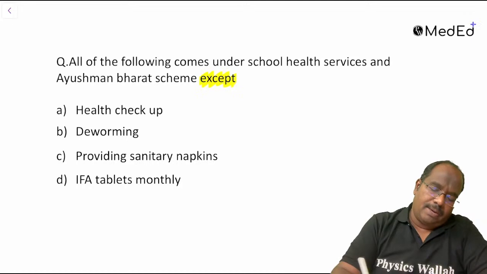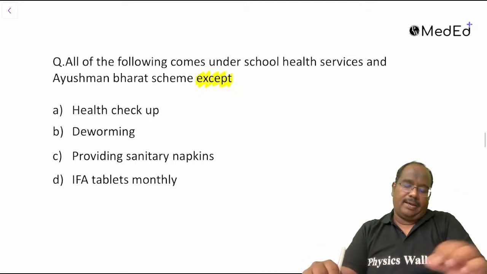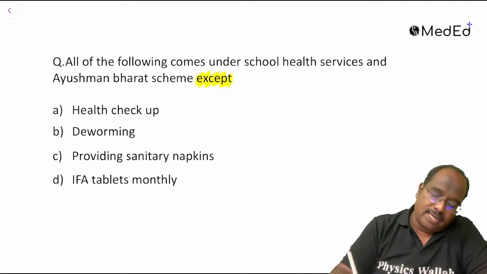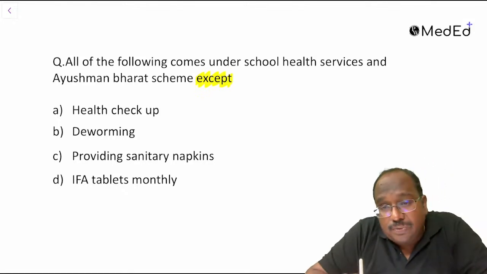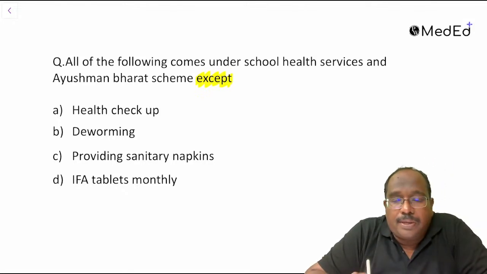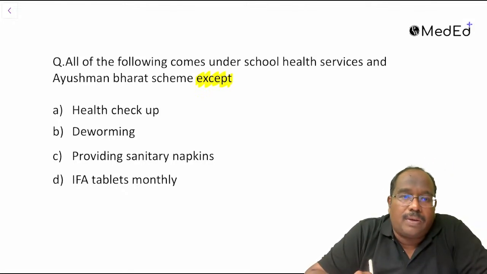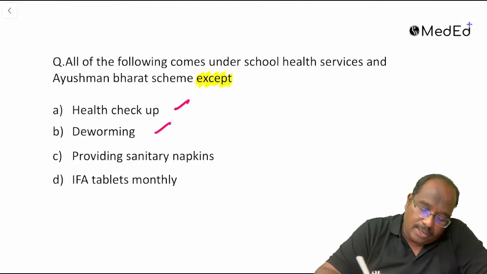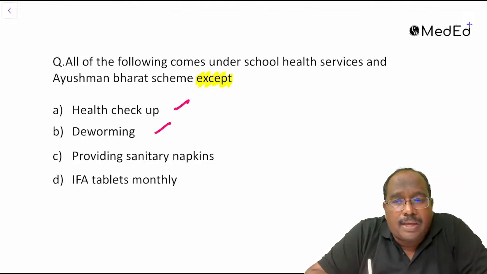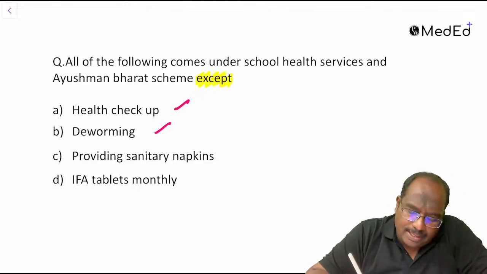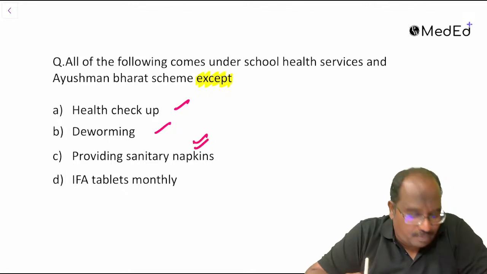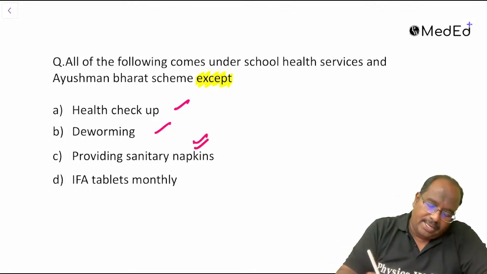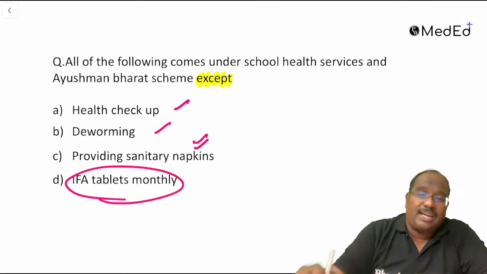Under Ayushman Bharat, what are the things? You will have school health ambassadors. You will have checkups. You will be doing health promotion activities. Deworming will be done. For the adolescent girls, in some areas they are providing sanitary napkins also. But what is wrong here is that IFA tablets are not given monthly.